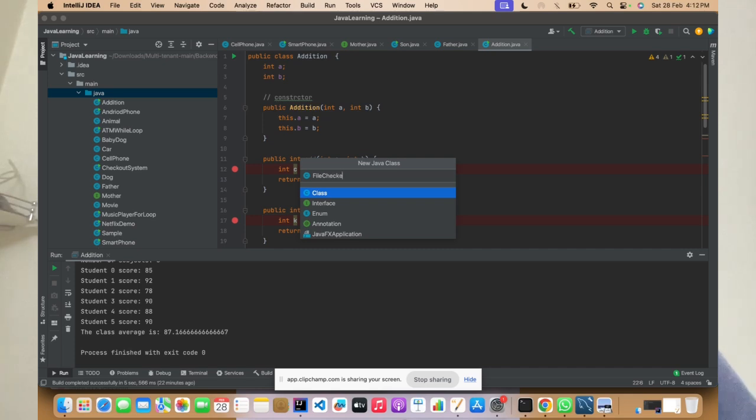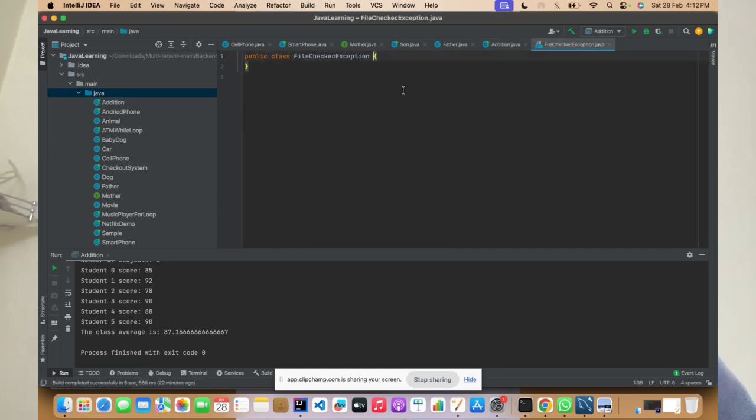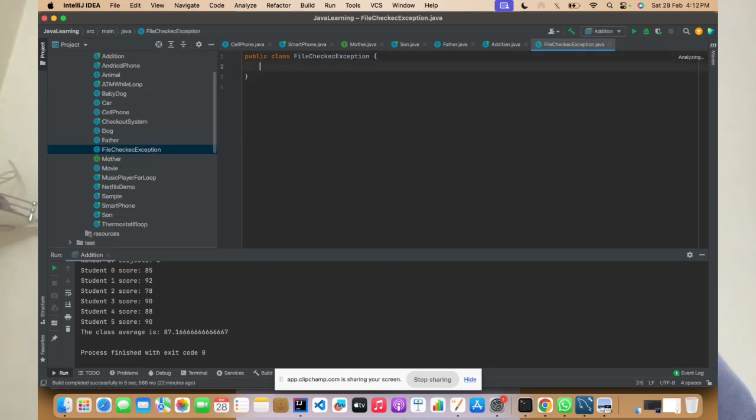Checked exception. Public static void main, String, and you're trying to provide that.